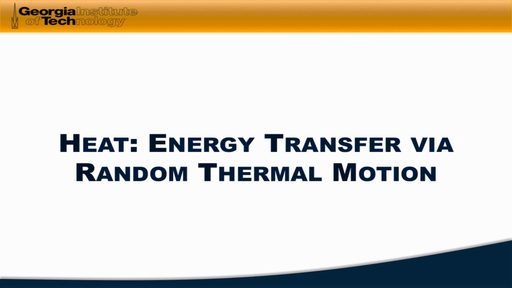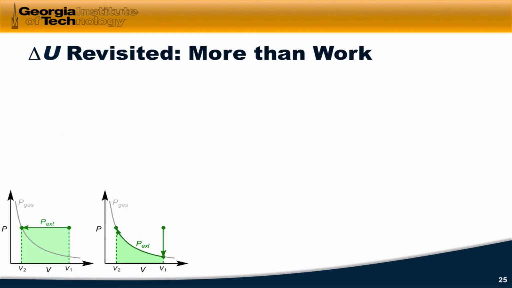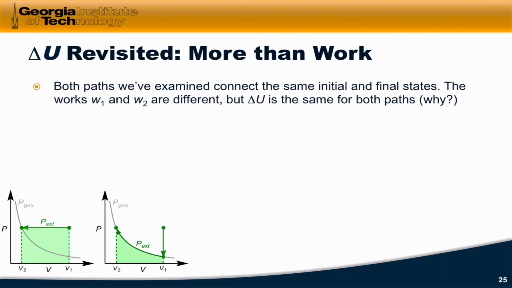Now that we have a good understanding of work, let's talk about heat, which is energy transfer through random thermal motions. Let's think back to paths 1 and 2 that we looked at in the last video. Both paths we've examined connect the same initial and final states. They're both Athens to Atlanta or Atlanta to Athens, right?